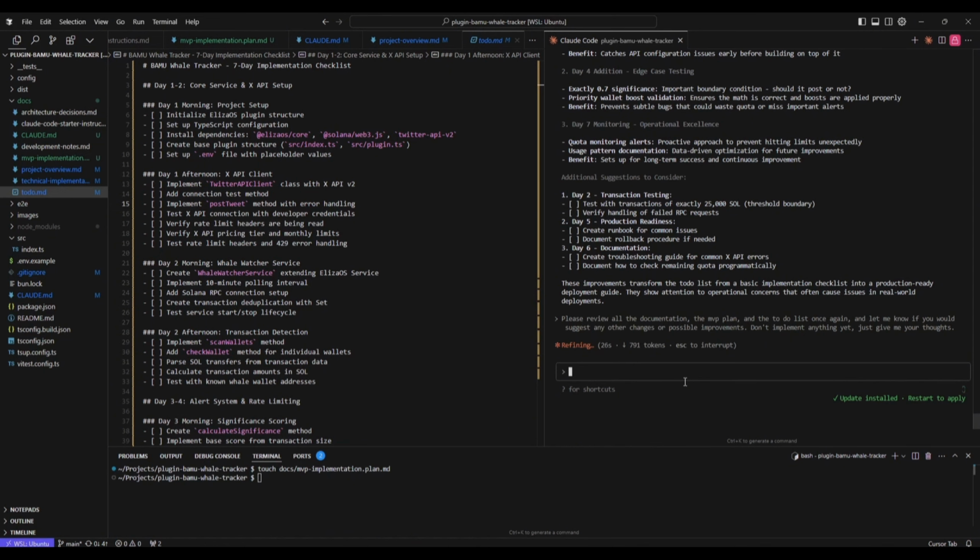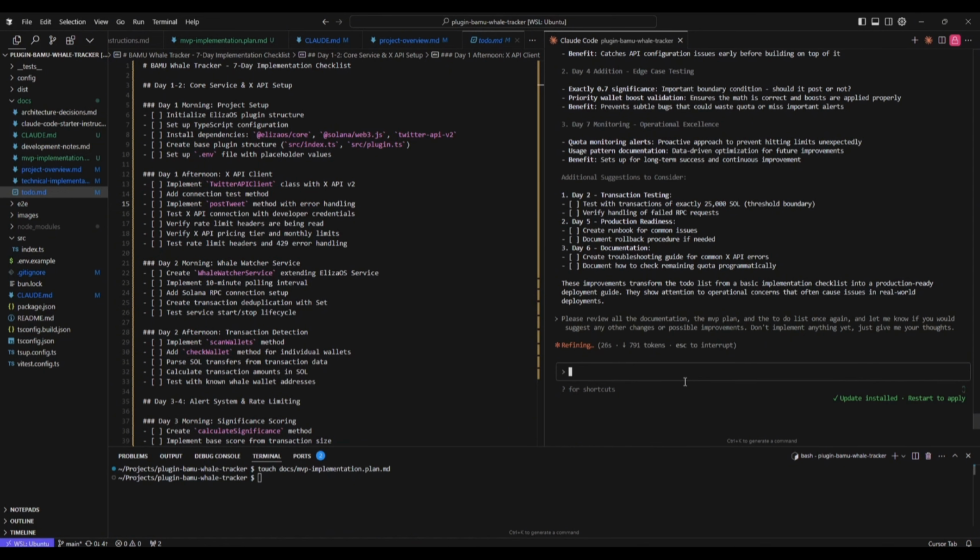Again, we can see it's using the tokens here. We can see how long it's been working. Okay, and it's come back with some suggestions.